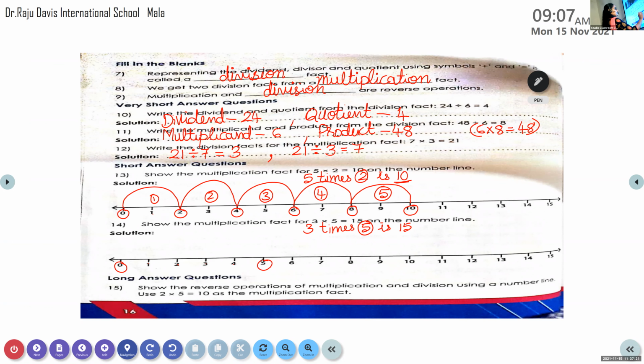Fifth number is to be circled. 1, 2, 3, 4, 5. So 3 times you have to jump. From 0 to 5, then 5 to 10, 10 to 15.